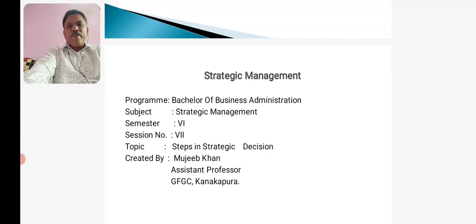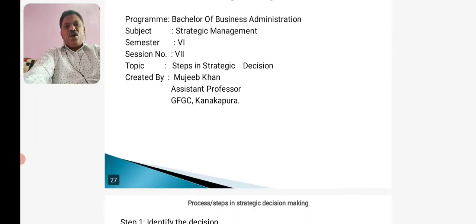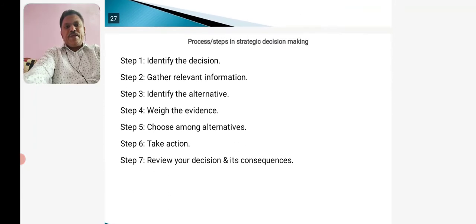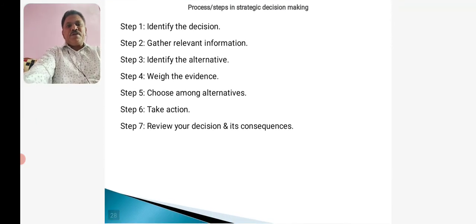Dear students, let us discuss the steps which are involved in strategic decision making. The very first step, as you can see on the screen, is identify the decision. In other words, it can also be called as define the problem. You define the problem, you identify the problem, is a major task.